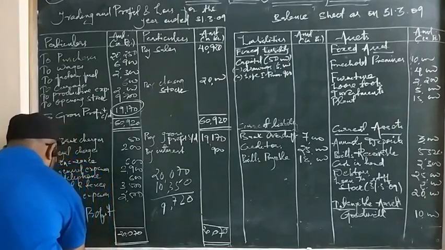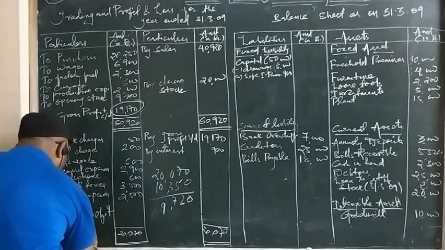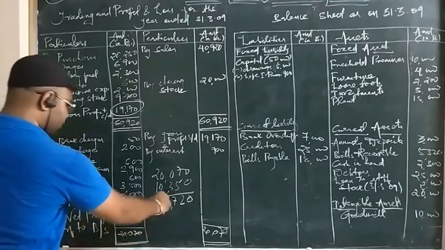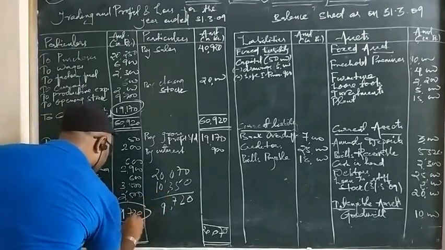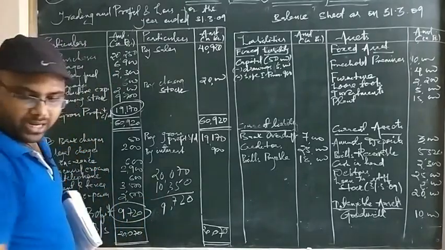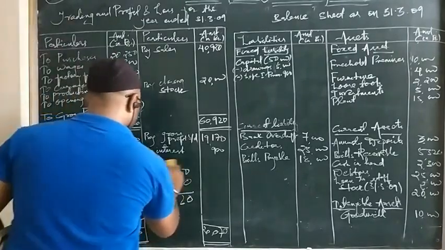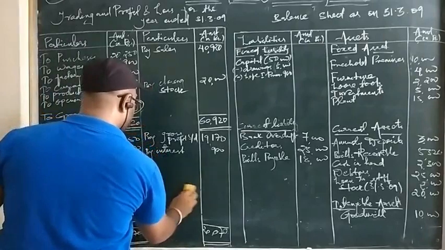You write here transfer to balance sheet. That is 9,720. And we have got the correct answer in the form of net profit. Okay. So we have made here rough calculation. I am erasing that.